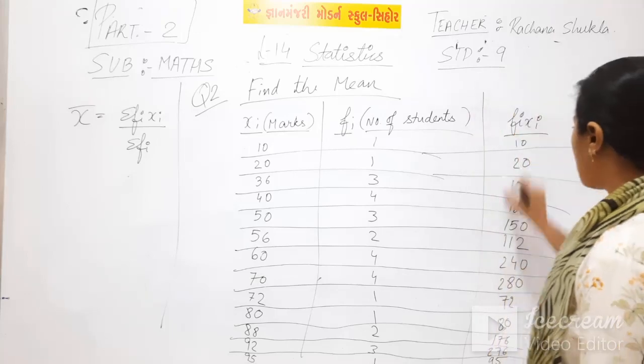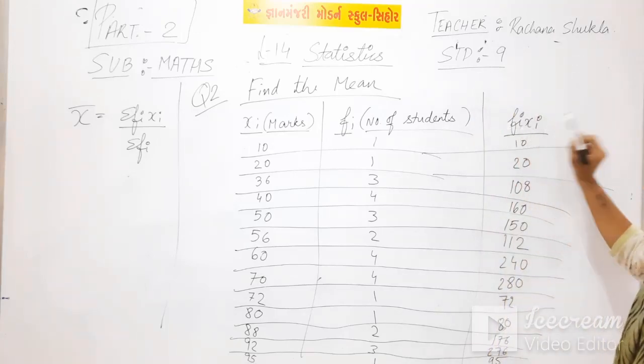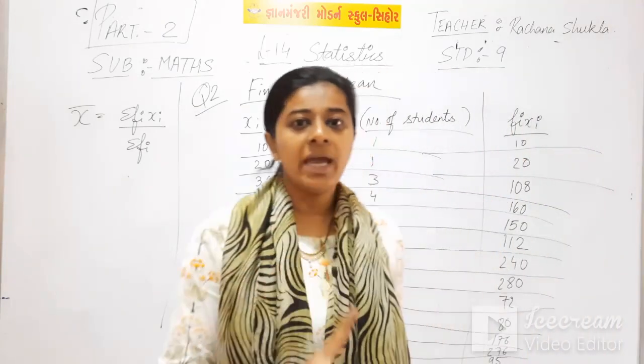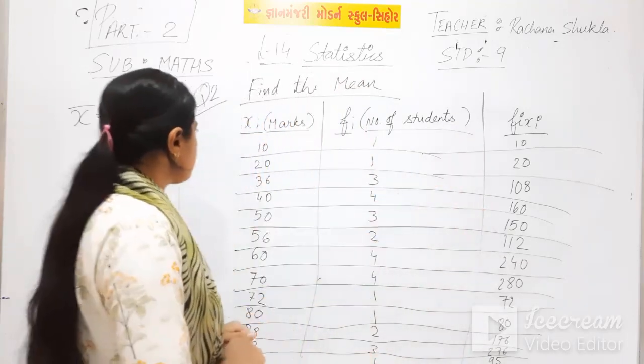This is your third column, that is fi xi.